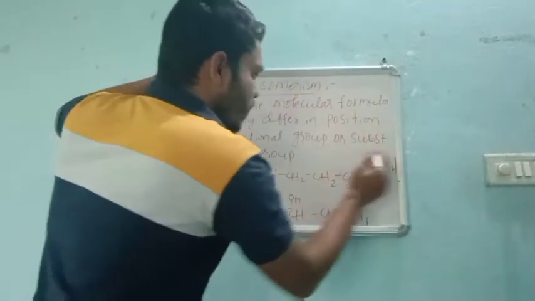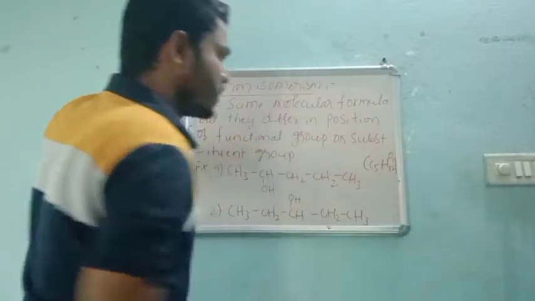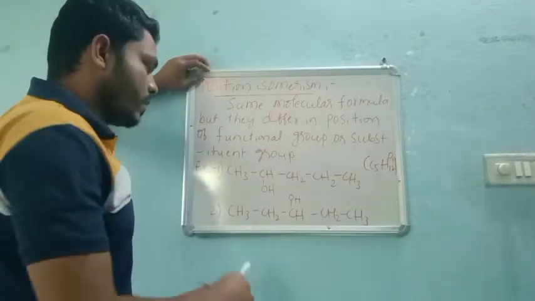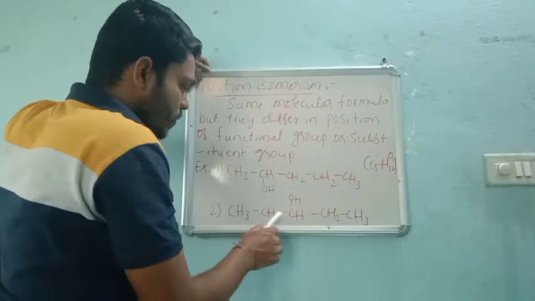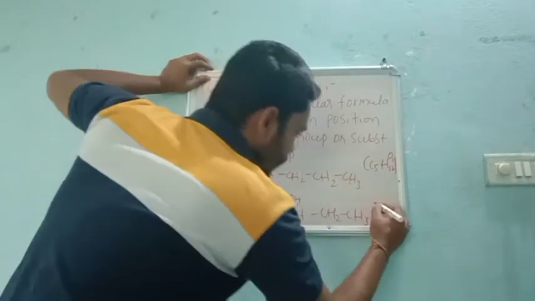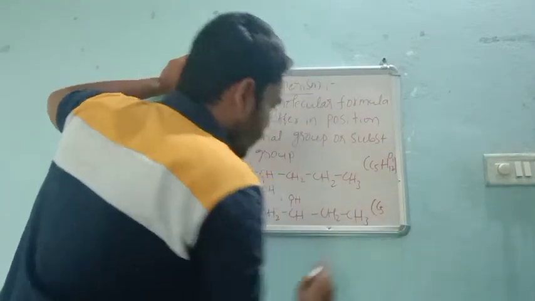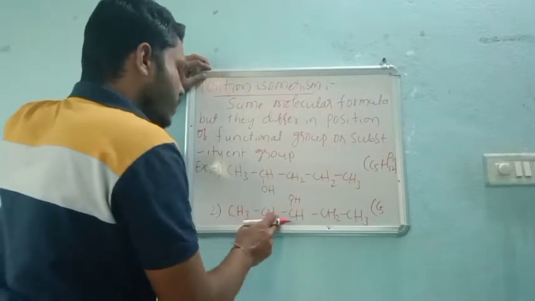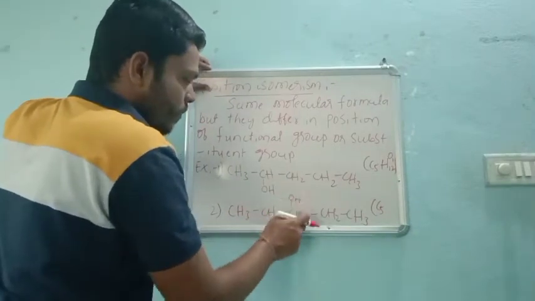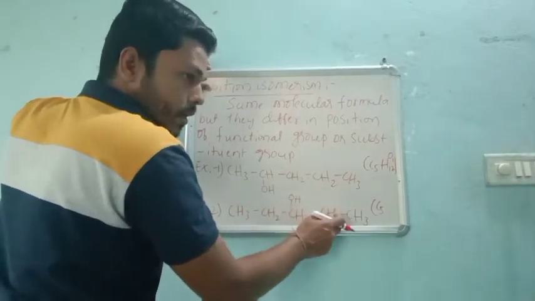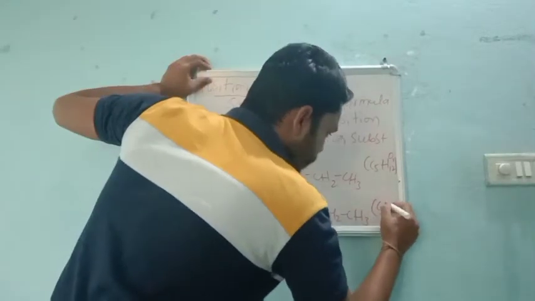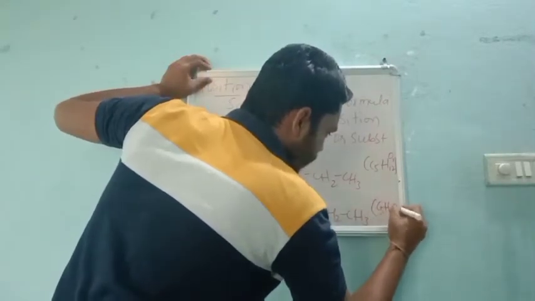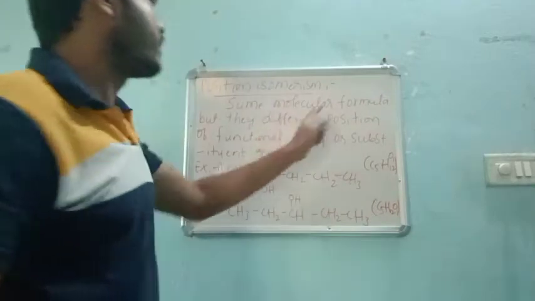And one oxygen. Now count this: 1, 2, 3, 4 and 5. Carbons are the same. Now count the hydrogen: 3 plus 2, 5; 5 plus 2, 7; 7 plus 2, 9; 9 plus 3, 12. H12, and how many oxygens? Again 1.